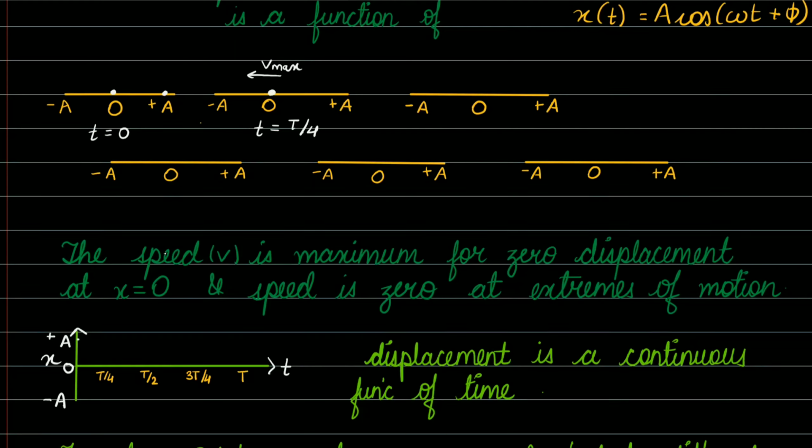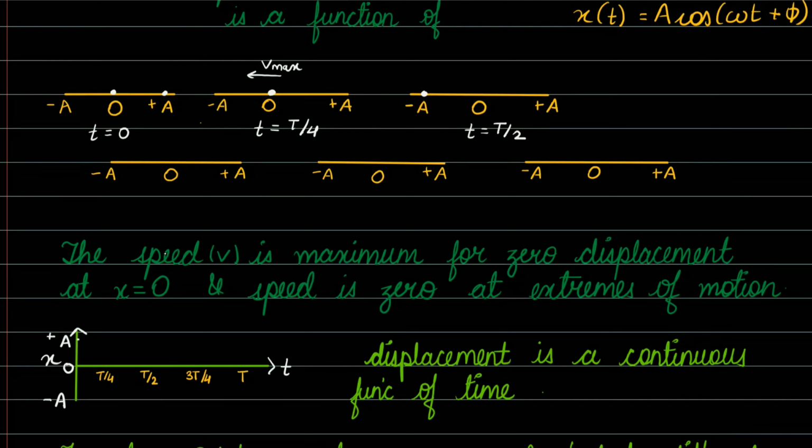Then again at time t equals T by 2, the particle is at the negative extreme position. After traveling from point plus A to O, it comes to minus A, where the velocity becomes minimum.